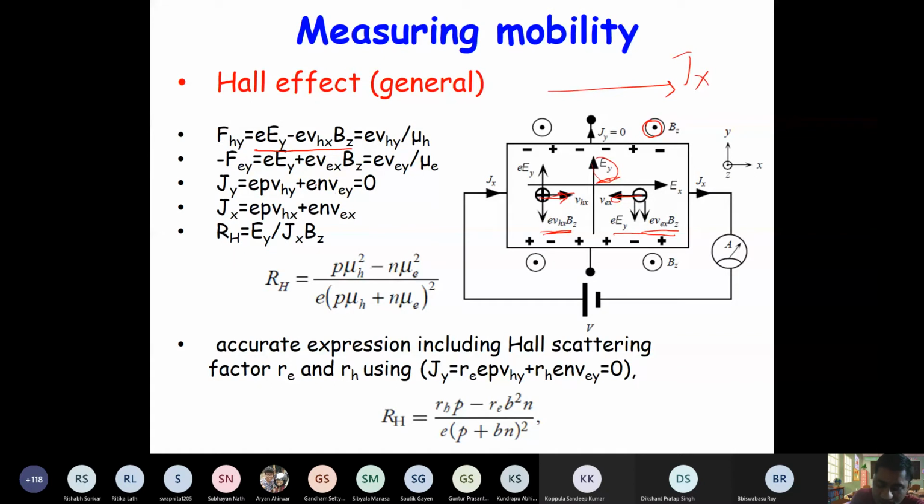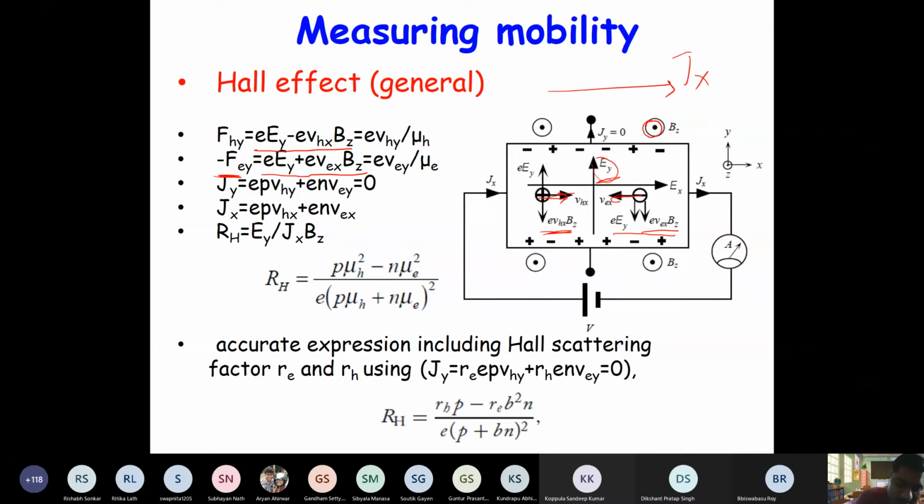So you can write force on electron is Q times Ey plus Q times VB, right? Because charge is negative, you can take the minus sign to the other side, and you can write minus force. So negative of force is this thing, correct? Now this total force on electron and holes will give mobility, right?